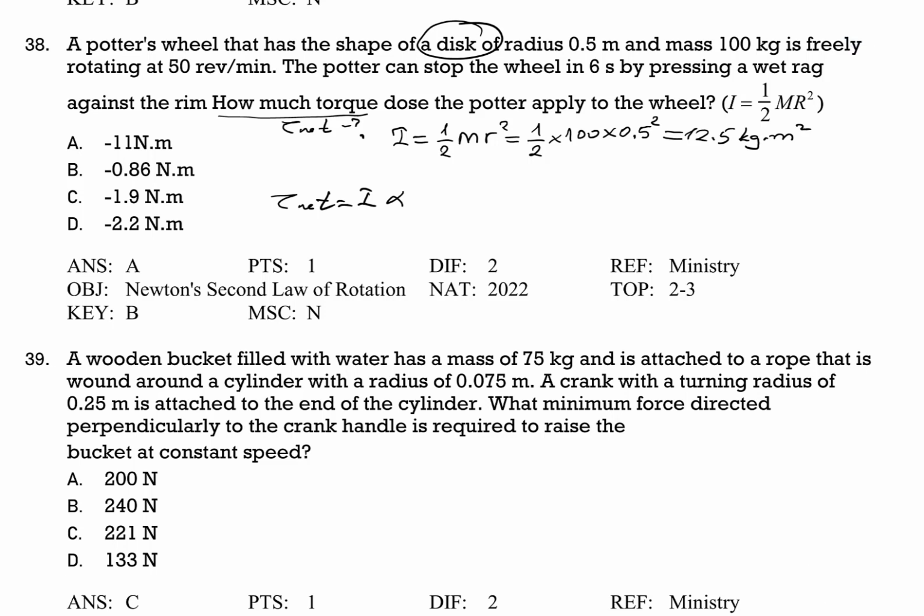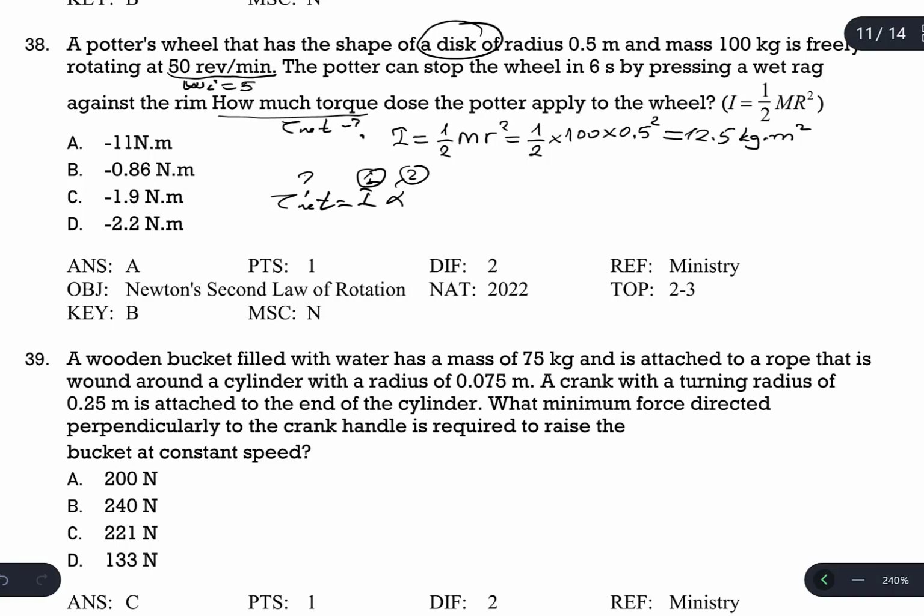Now, second, to calculate the net torque, we need to know the moment of inertia, which we calculated, and also we need to know what alpha is. The initial angular speed of the wheel, omega initial, is given in revolutions per minute. We have to convert revolutions per minute to radians per second by multiplying every one revolution by 6.28 radian, and every 1 minute is 60 seconds. So 50 multiplied by 6.28 divided by 60 is going to be 5.23.